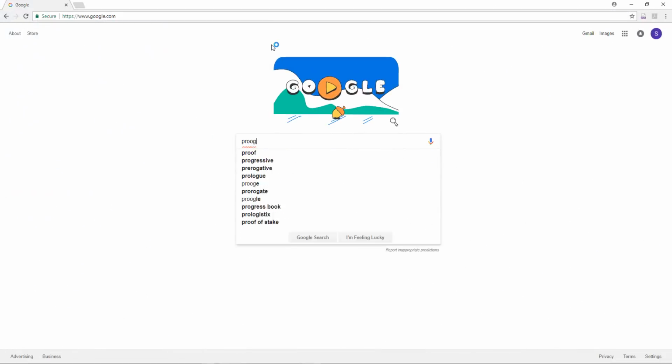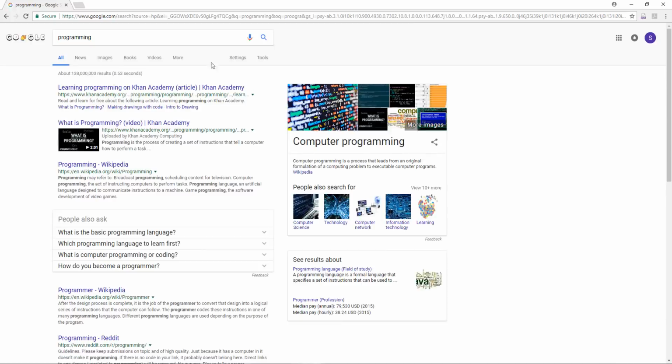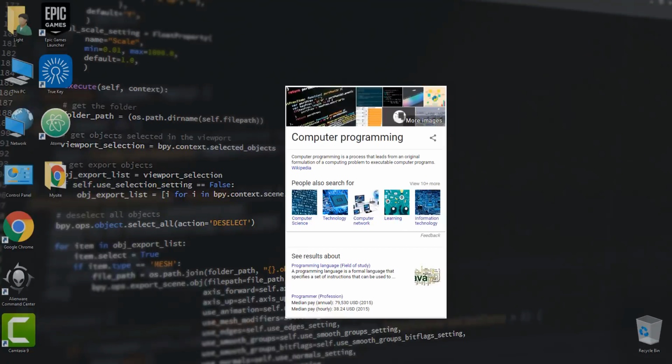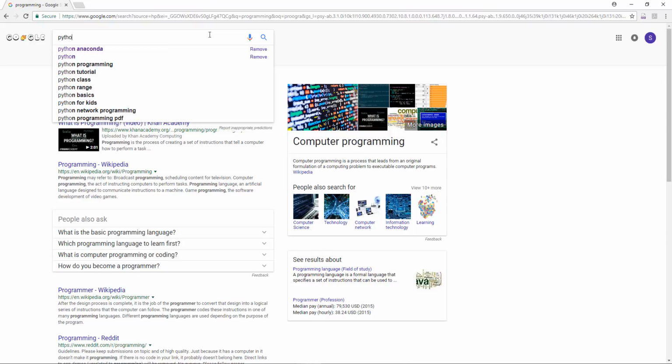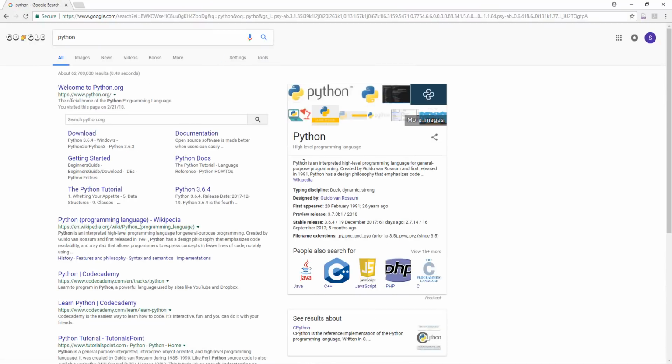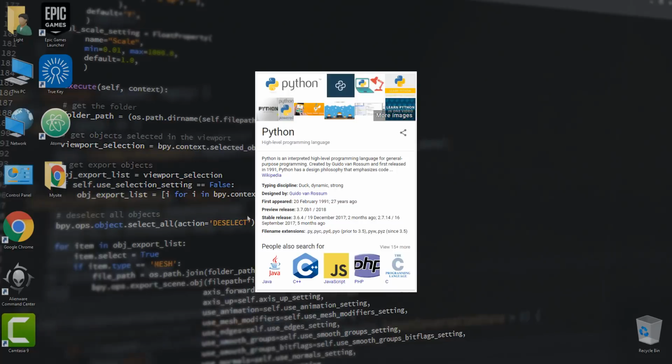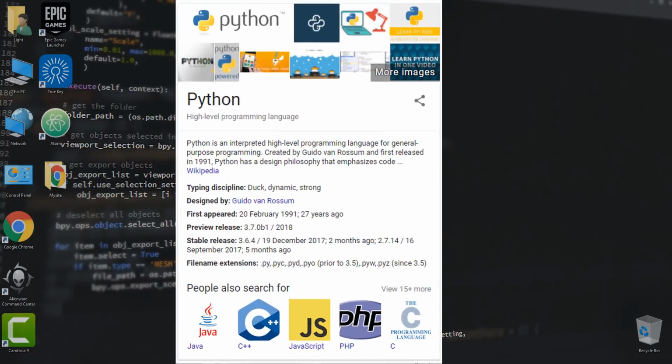Programming basically is getting your computer to do stuff. This is not the most technical definition, but it's a pretty accurate one. By learning Python, you'll be able to create a program, whether it's a simple game, a small utility, or a business product with a full-featured graphical user interface. But what is Python and what's so great about it?